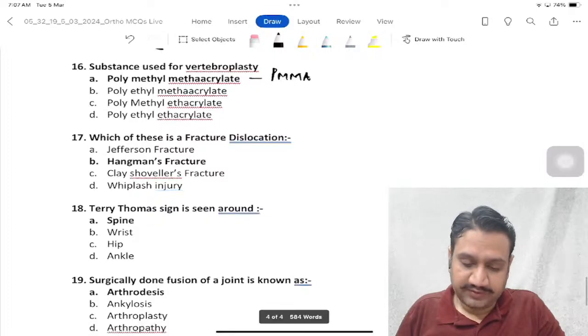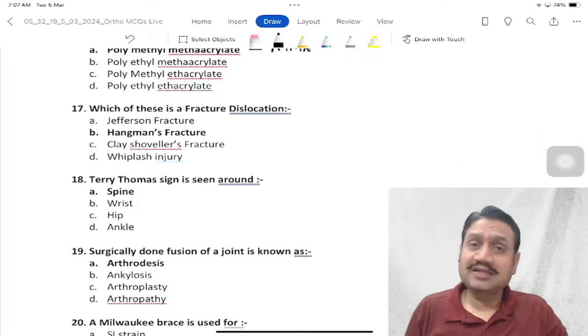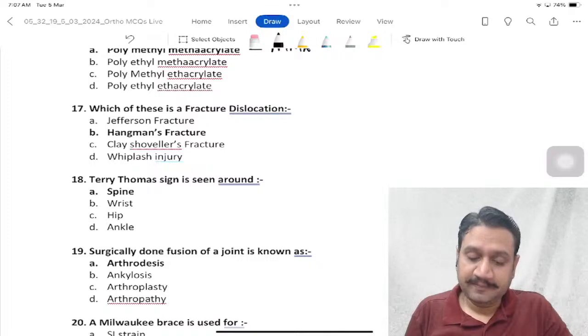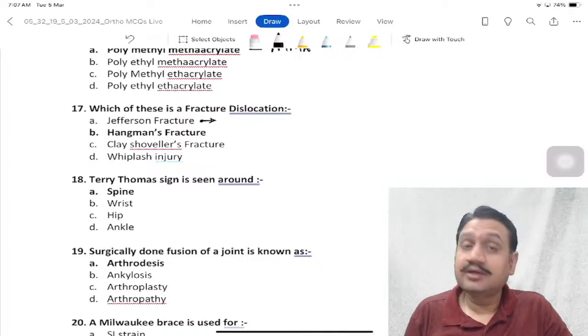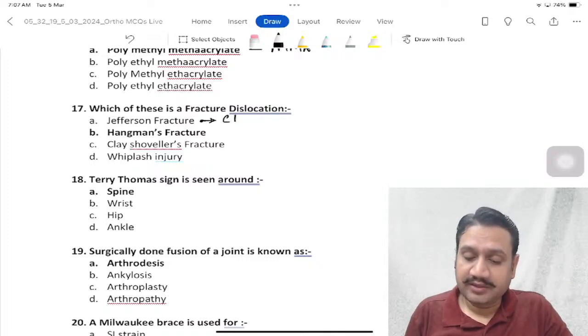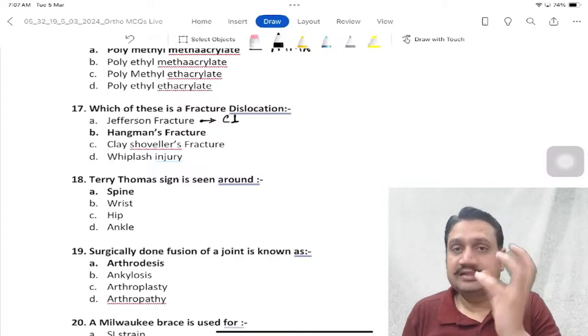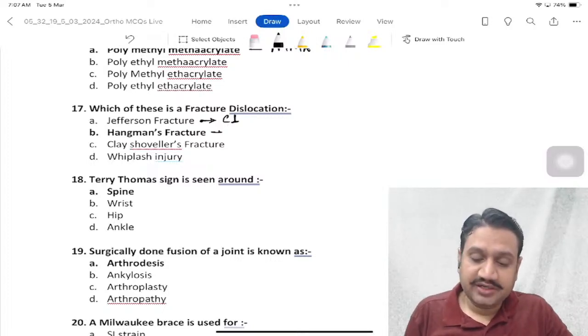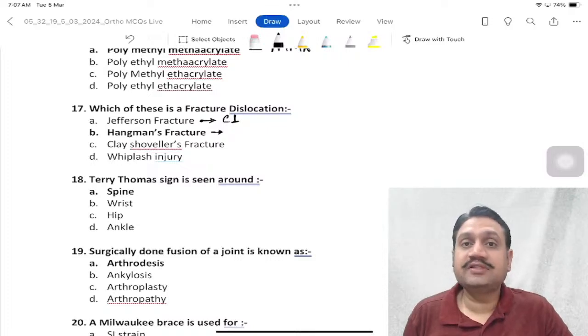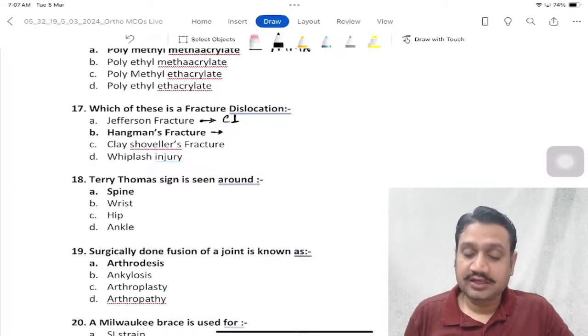Which of these is a fracture dislocation? Cervical area, the spine basically. So Jefferson fracture, you remember, it is a fracture of the vertebra C1, the ring, atlas. Then hangman's injury, when somebody is hanged, we usually get a fracture of C2. It's not a simple fracture. We know that after getting injured, the C2 actually slips, right?